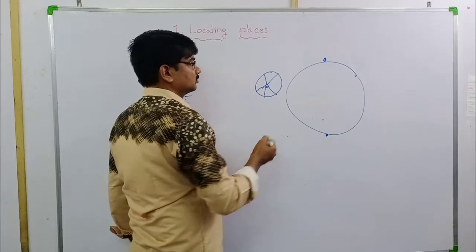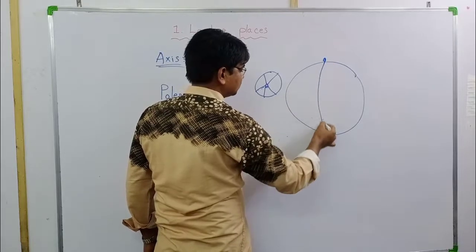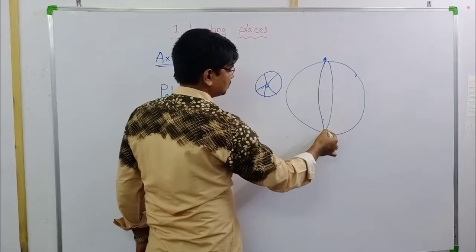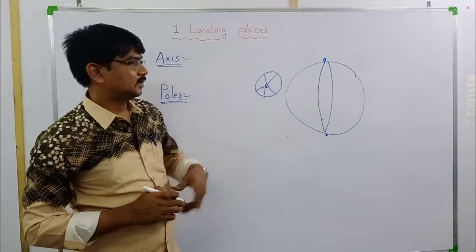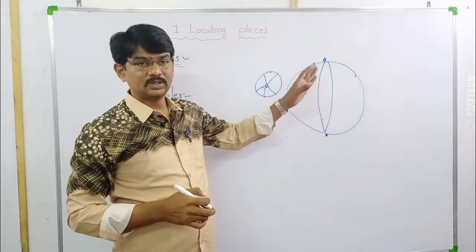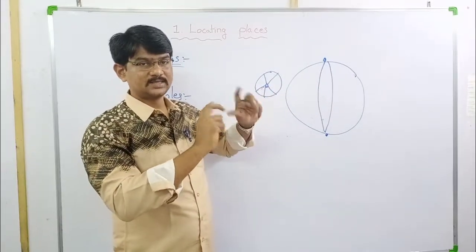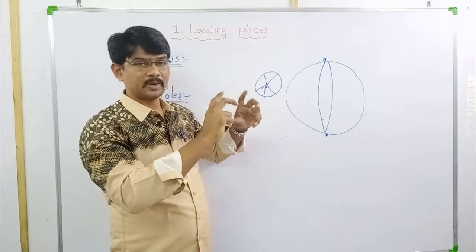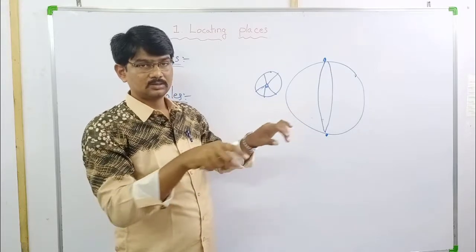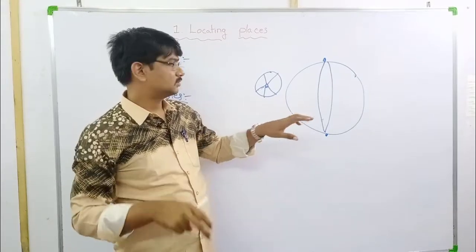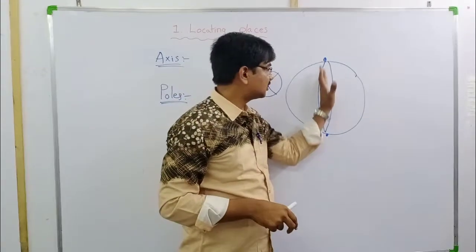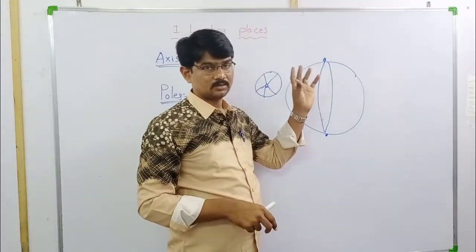Just feel this is an axis, like an iron rod between the bicycle wheel, the bike wheel, and the car wheels. Based on this axis, the earth is rotating.